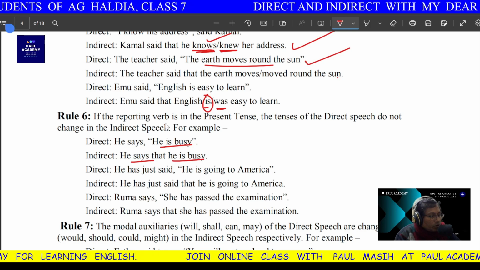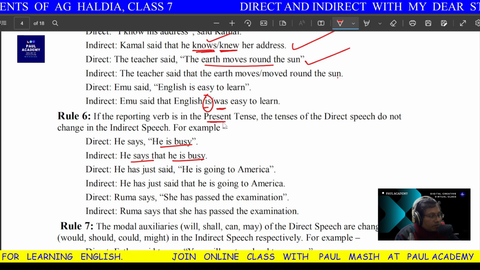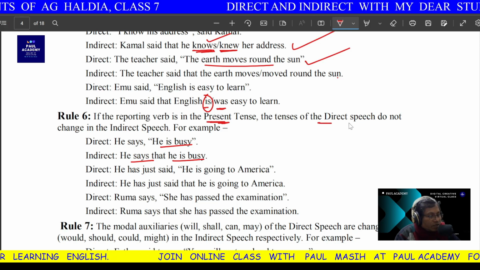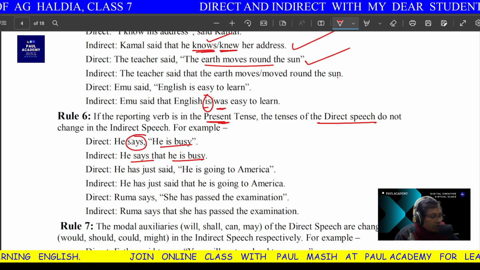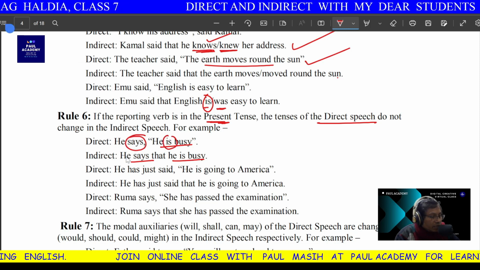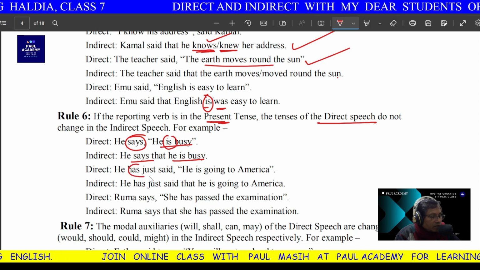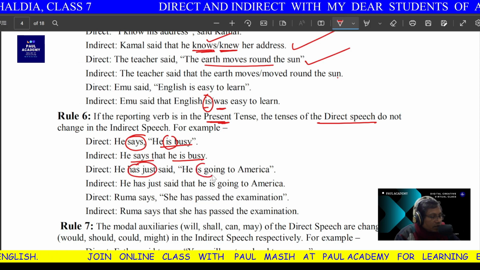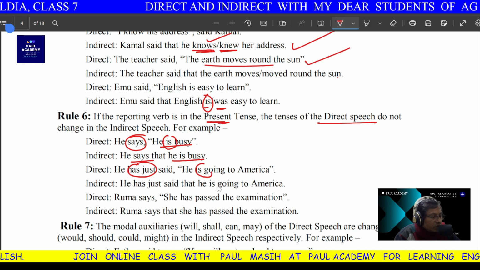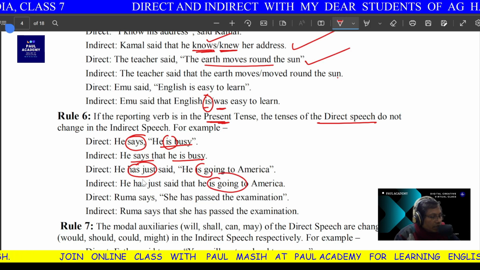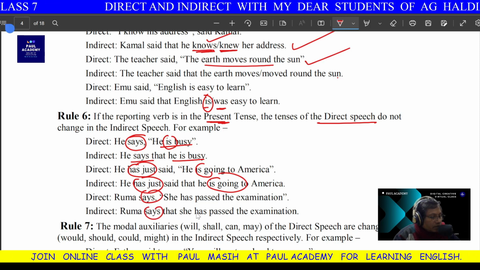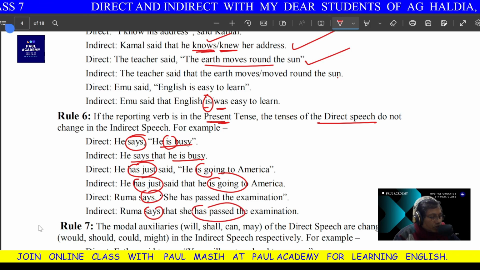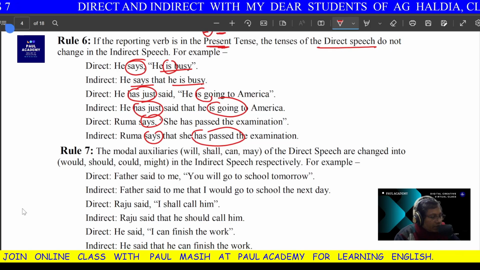As I told you, if there is present tense outside, the inside tense does not change. The verb is not changed, like is going, has just said, says, has passed, no change. That we have already done.